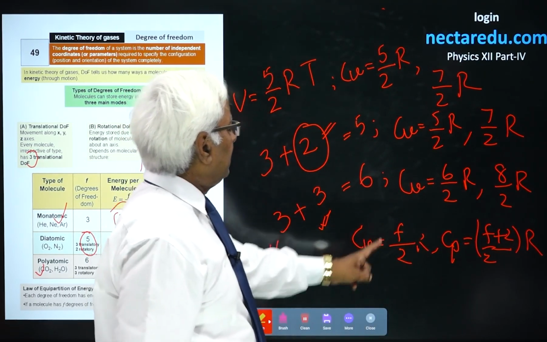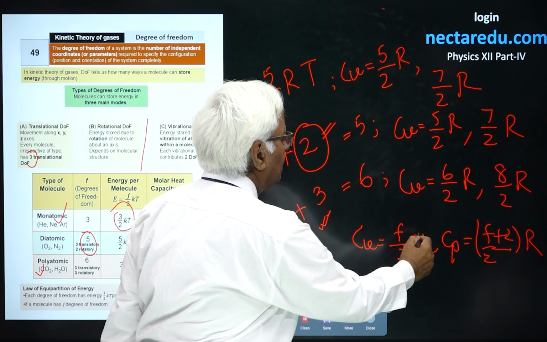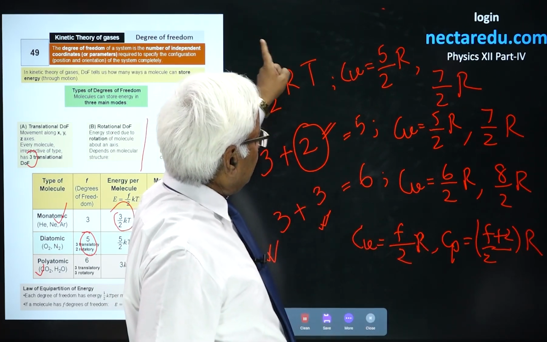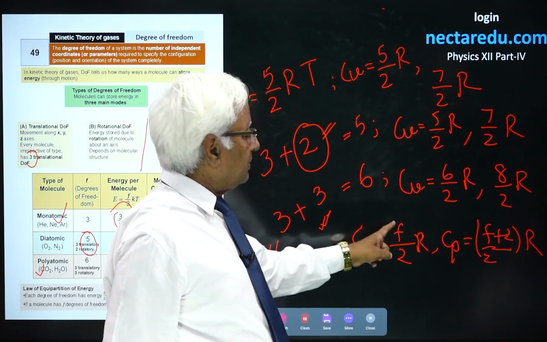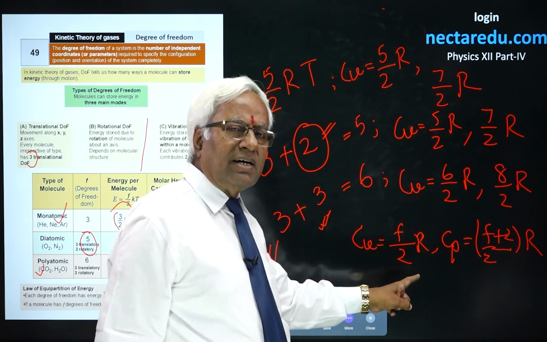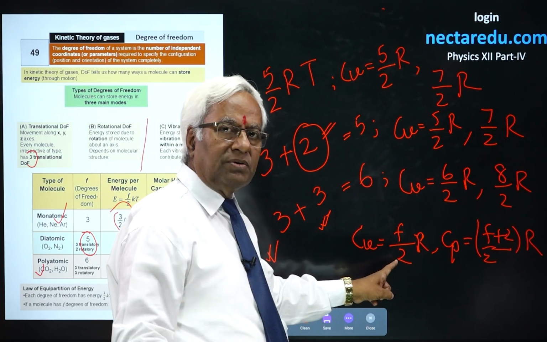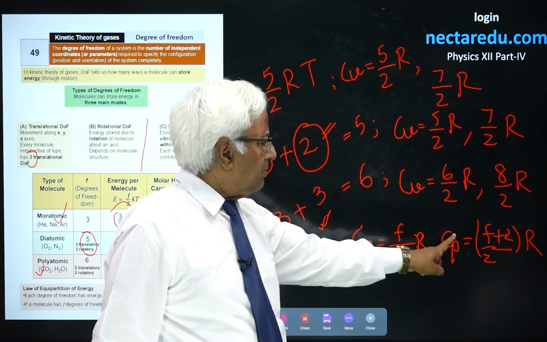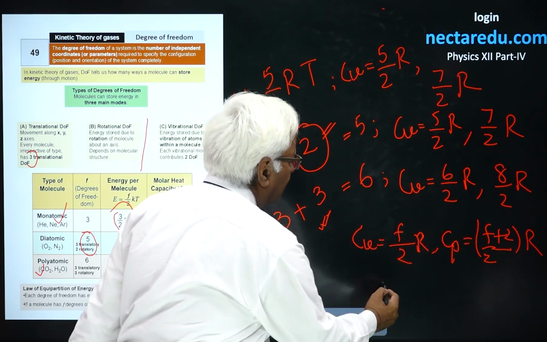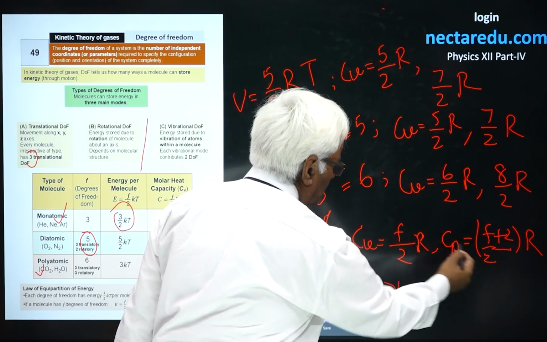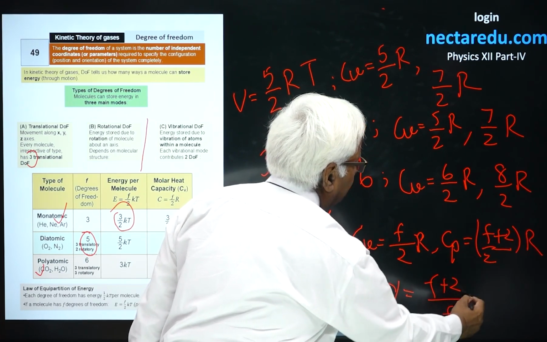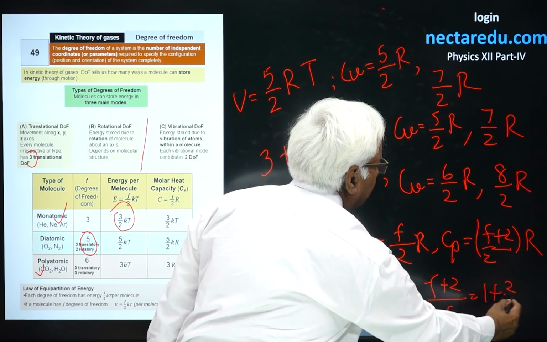If F is the degree of freedom, you are getting F by 2 R for Cv, as in the case of monatomic, where it was 3 degrees of freedom, you got the value of Cv as 3 by 2 R. So again, I am generalizing the whole thing. If degrees of freedom is F, Cv is F by 2 R, Cp is (F plus 2) by 2 R, and gamma becomes equal to Cp upon Cv, that is (F plus 2) upon F, that means 1 plus 2 upon F.